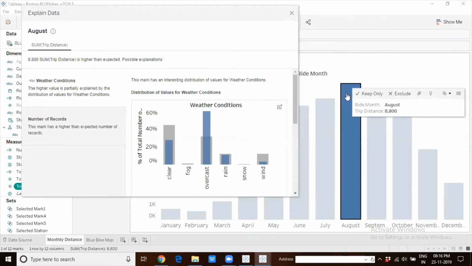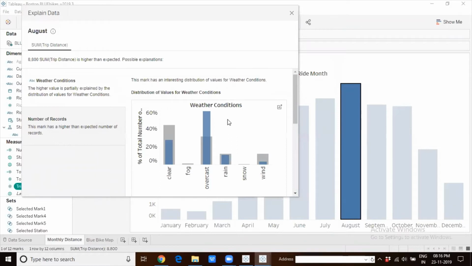Now here I have selected one data point which I want Tableau to further analyze and see what is different here. So we clicked on the Explain Data icon. Tableau scanned through potentially hundreds of reasons, and then it surfaced two most likely explanations, one pertaining to the weather conditions.